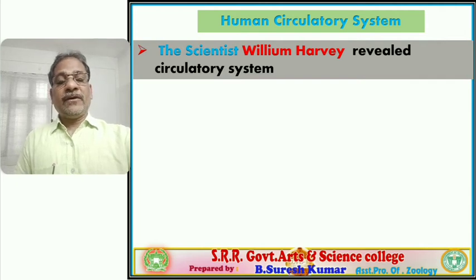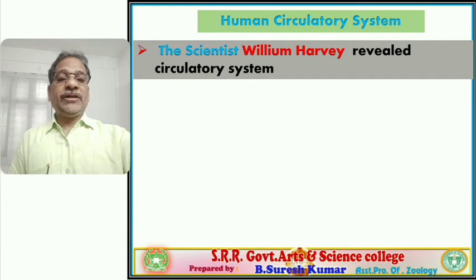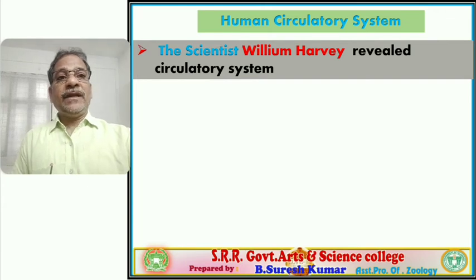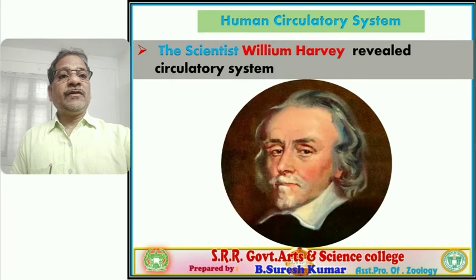Very important, asked in entrance examinations. The scientist William Harvey discovered our circulatory system. You observe, he is William Harvey, the scientist who revealed the human circulatory system, right?